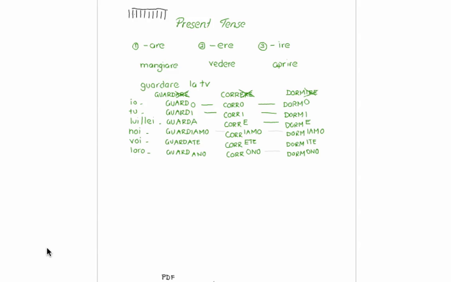Let's look at noi. We can see that all three of them have the exact same ending, iamo. Let's look at voi. They're all different actually. However, we can find a pattern because they all end in te, and it's simply are has the a, ate, ere, ete, ire, ite, so sort of related. And finally, the loro, again, as with the lui, lei, are is the odd one out, the black sheep of the family, and ere and ire have the identical ending ono.